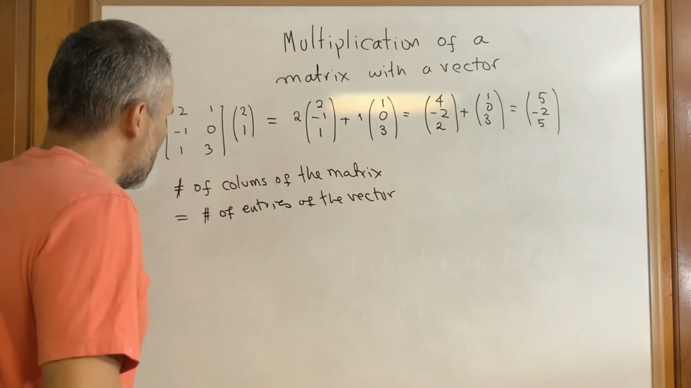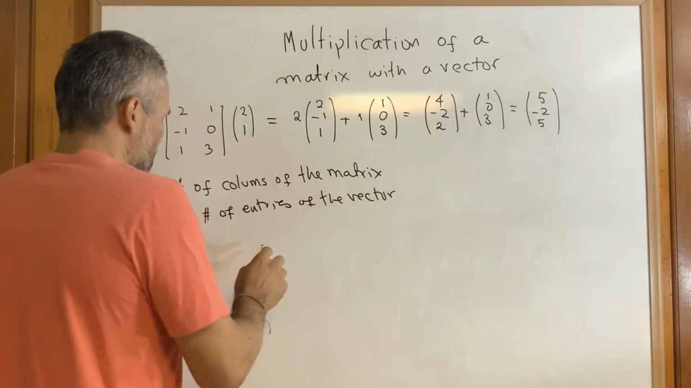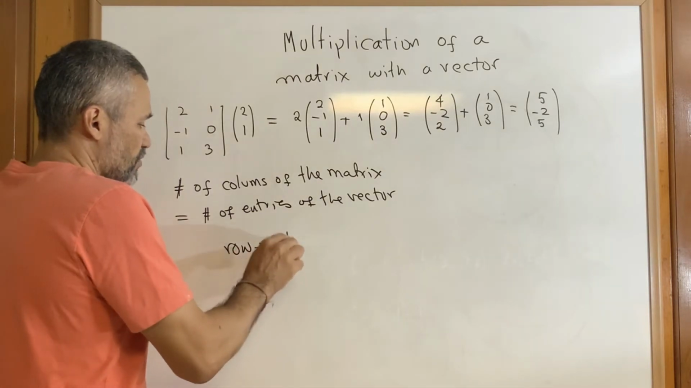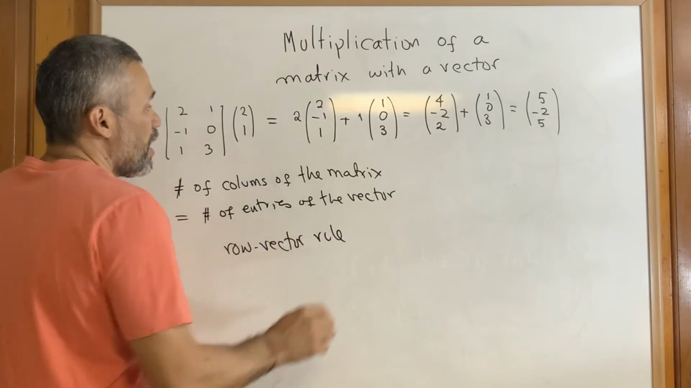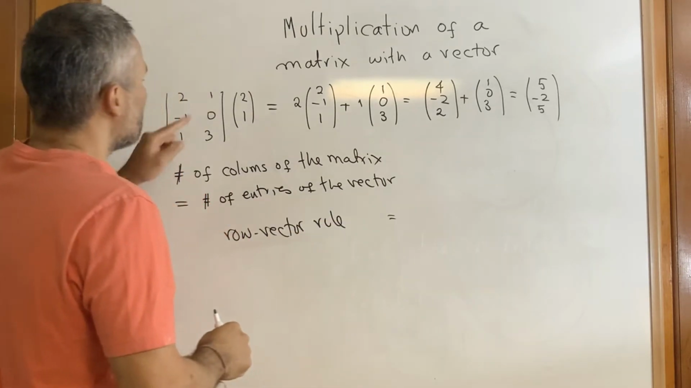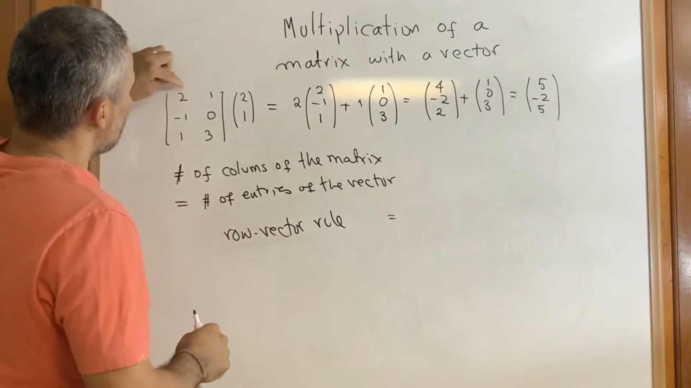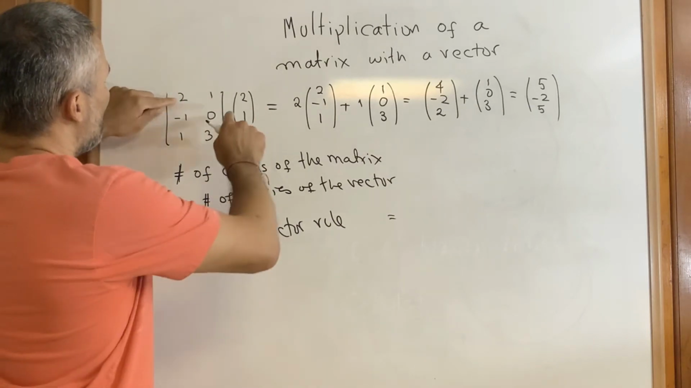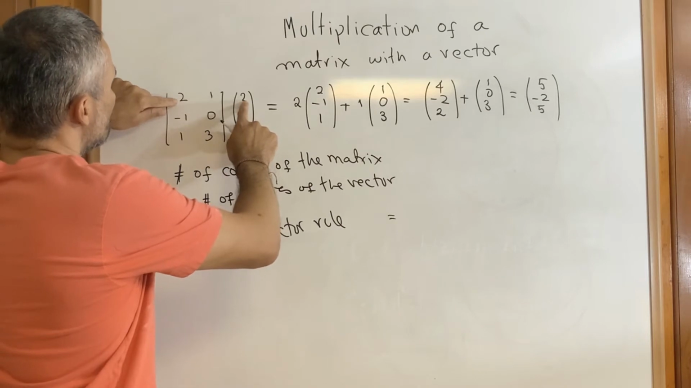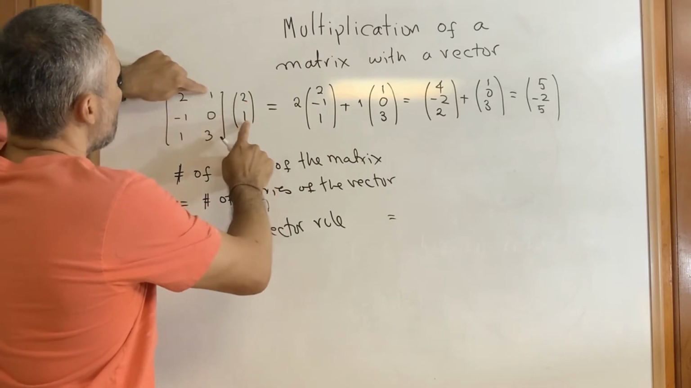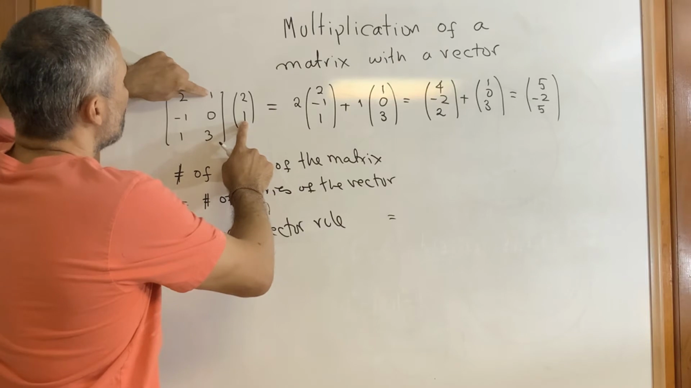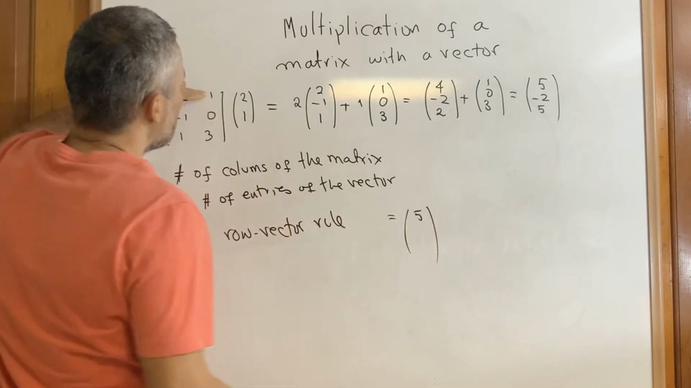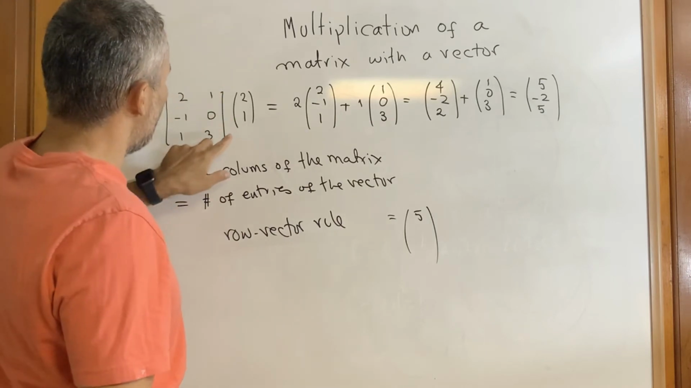And the other definition is the following. It's called the row vector rule, and it goes like this. In order to get the first entry, we use the first row and the vector, and we do a product sum. What do I mean? I do 2 times 2 is 4, plus 4 plus 1 is 5. That will give us the first entry of this product.